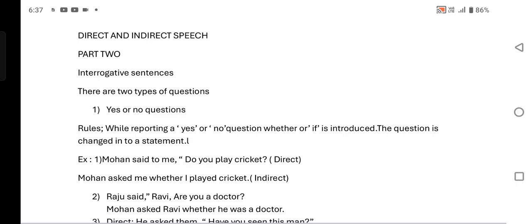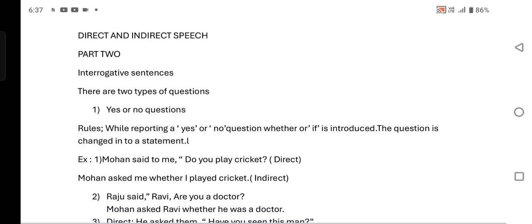For example, Mohan said to me, "Do you play cricket?" It is a direct speech. Its answer is yes or no. It is not necessary to explain more about cricket. If you are interested in cricket, answer yes. If you are not interested in cricket, no. So it is a yes or no question.